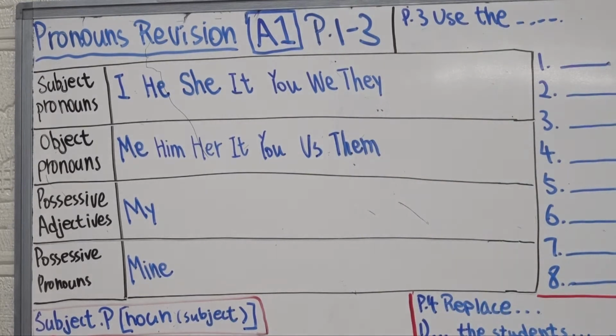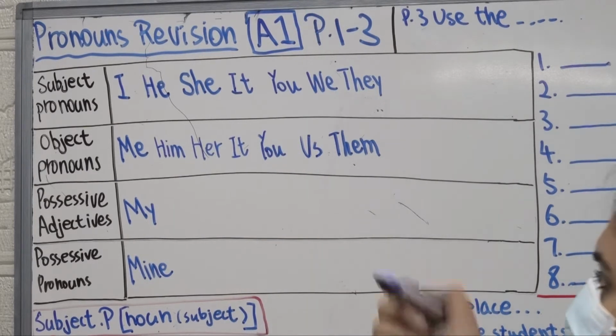And then the third one we have is possessive adjectives. All right, possessive adjective. So, my, for example, this is my car, right? For a boy, what do we use? Do we say this is he car, this is him car? This is his car, right?